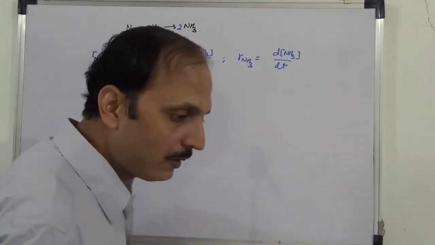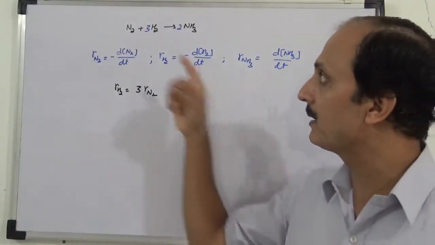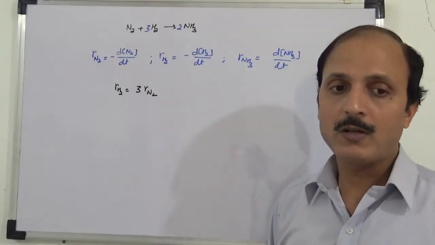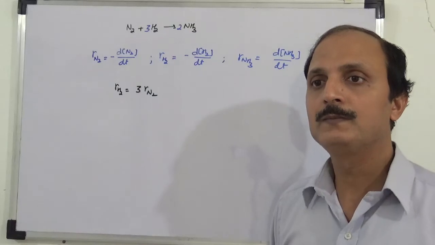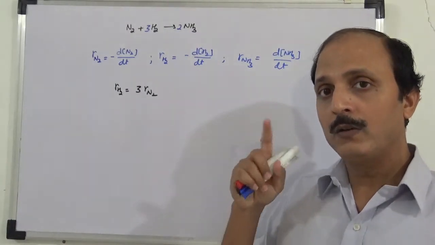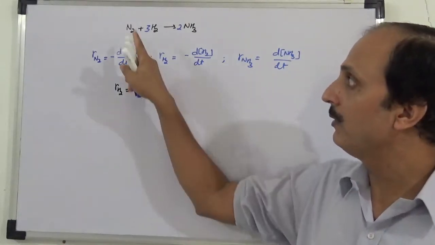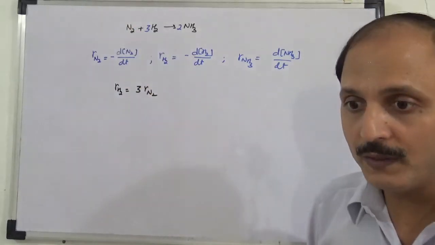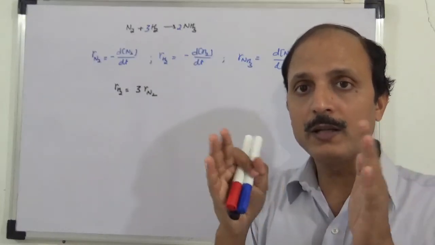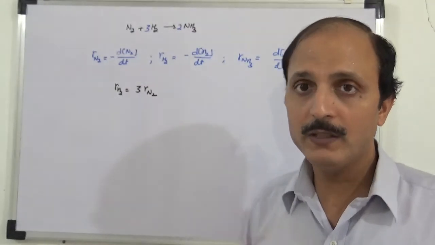जितने टाइम में 1 mole of N2 consume हो रहा है, उतने टाइम में 3 mole of H2 is getting consumed for complete reaction. That is the meaning of stoichiometric coefficient. If you remember, stoichiometric coefficient tells the same thing. What does it tell? It tells that for a complete reaction, how many mole of each reactant is required. Here, for complete reaction, we need 1 mole of N2 and 3 mole of H2. And when this 1 mole and 3 mole of N2 and H2 react completely, it will form 2 mole of NH3. That is very important.